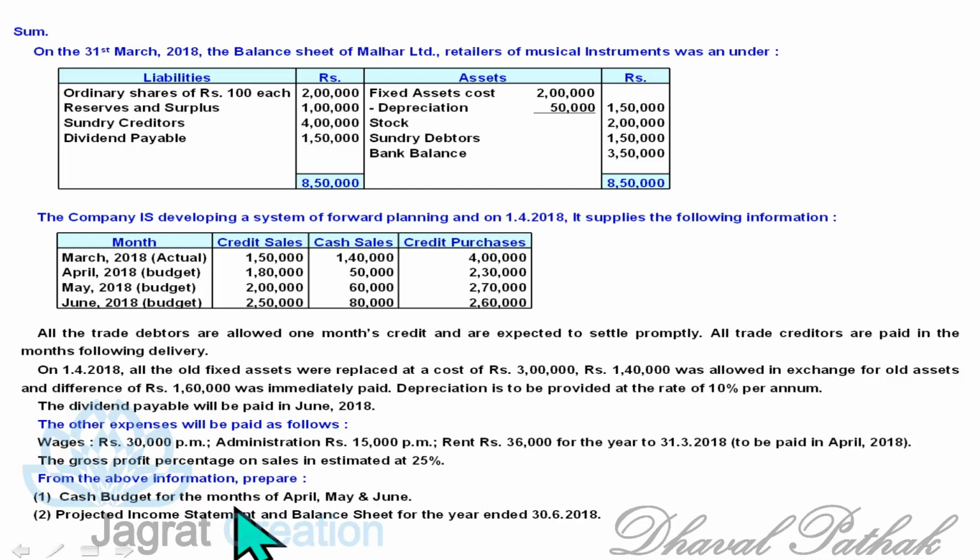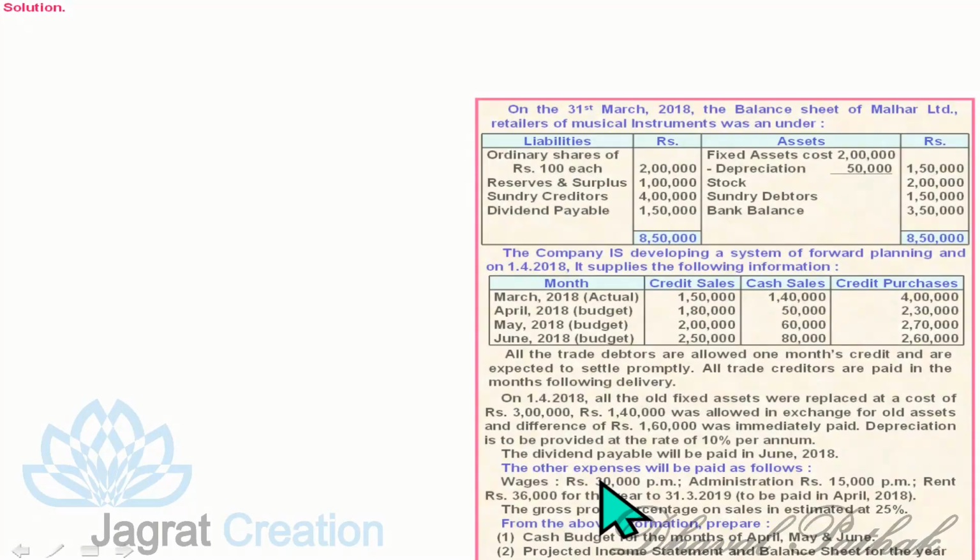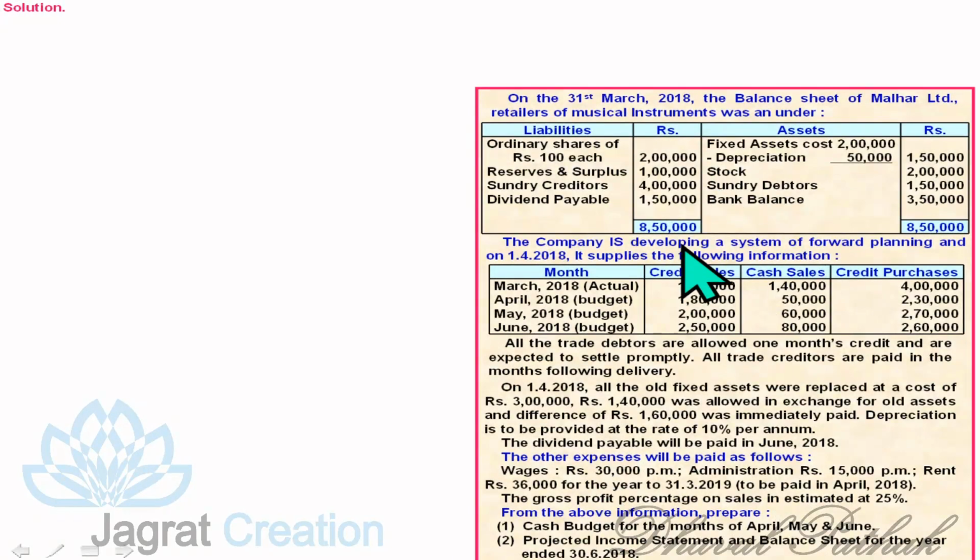Prepare cash budget for the month of April, May and June. Projected income statement and balance sheet for the period ended on 30th June 2018. Let us start with the sum. So this is the details of the sum.